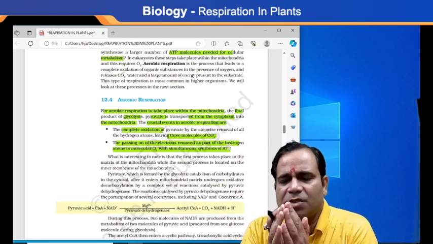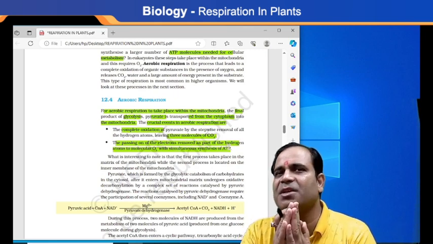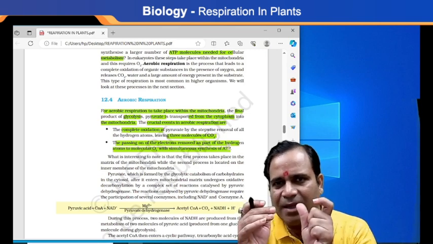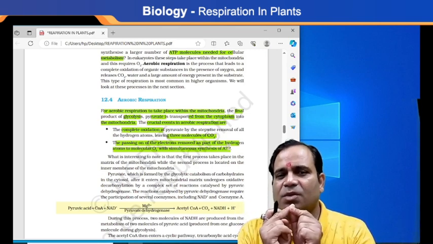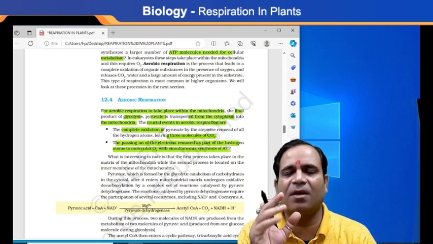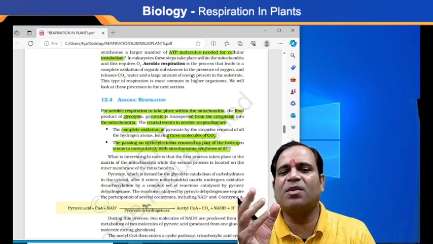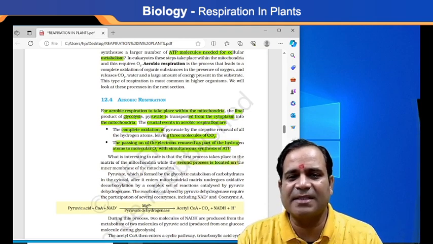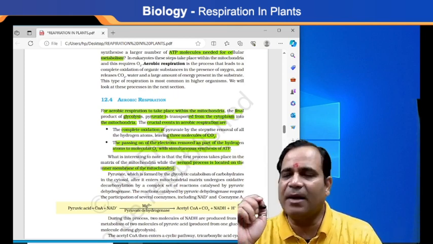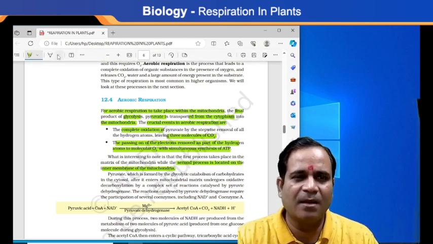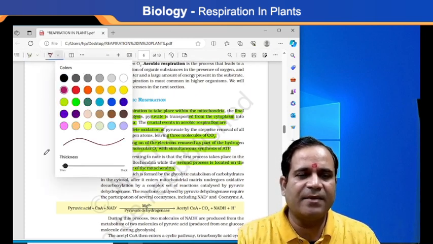Here it is very interesting to note that the first step takes place in the matrix of the mitochondria. You know the meaning of matrix? That is a fluid. The first step, the breakdown, takes place in the matrix of the mitochondria, while the second process is located on the inner membrane of the mitochondria. And you all know that the mitochondria has a double-layered membrane. Let's see with the help of the diagram.